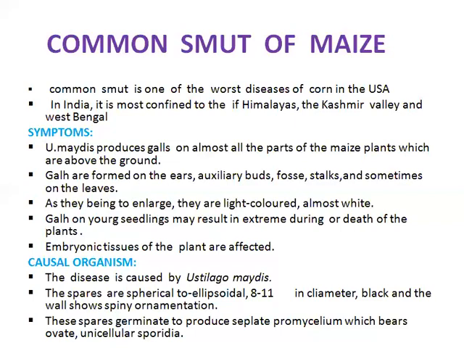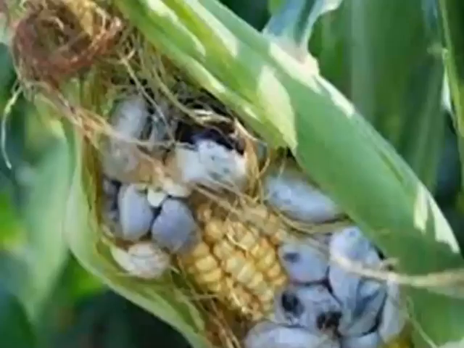They germinate to produce promycelium, and ovate unicellular sporidia are also found in Ustilago maydis. We can see the symptomatological characteristics clearly here.